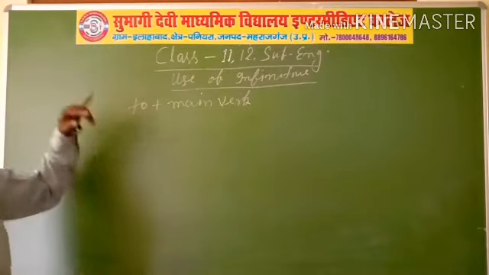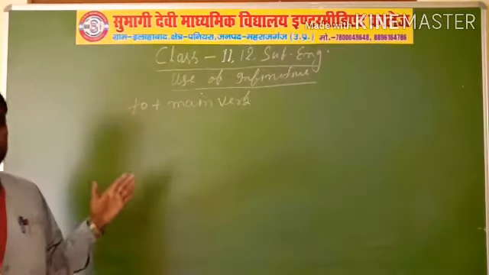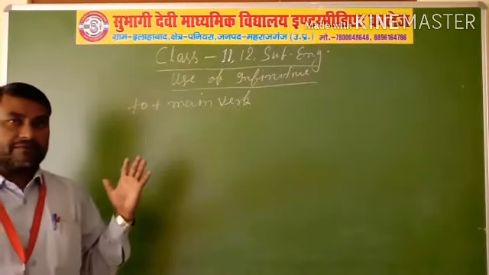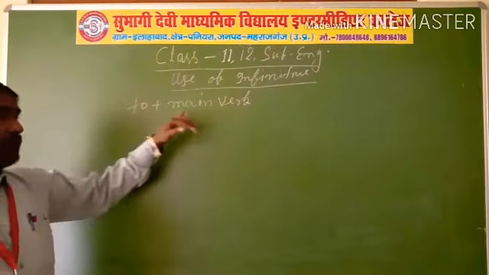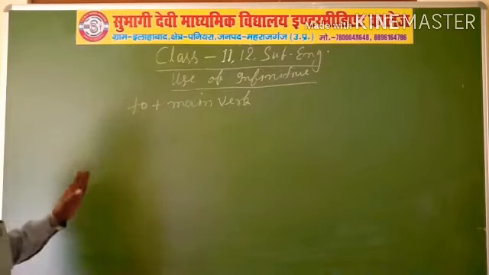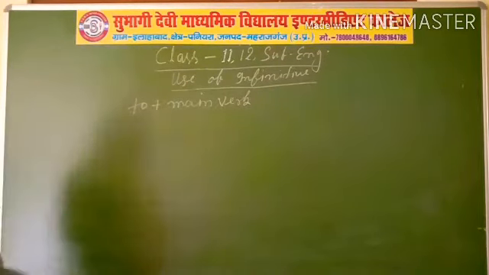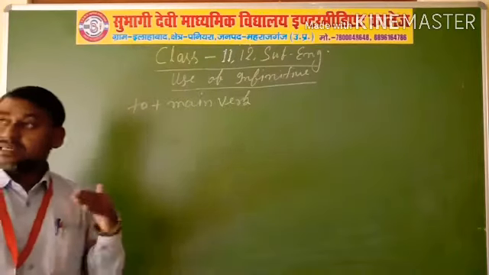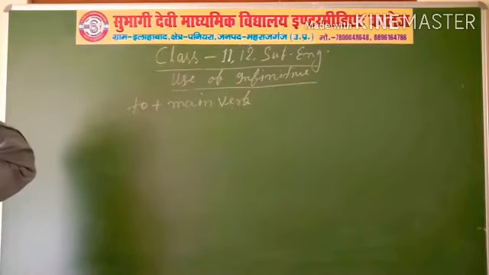Instead of being a main verb, it works like a subject or object. When you add to before a main verb and it does not work as a main verb, then it is called infinitive.